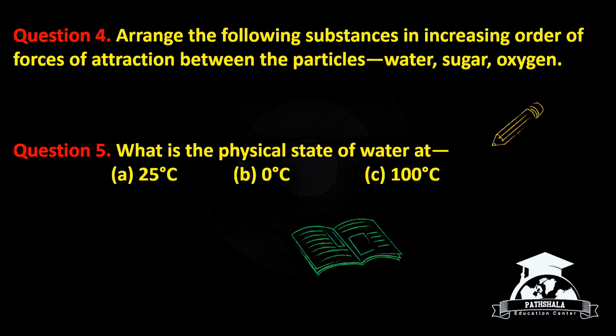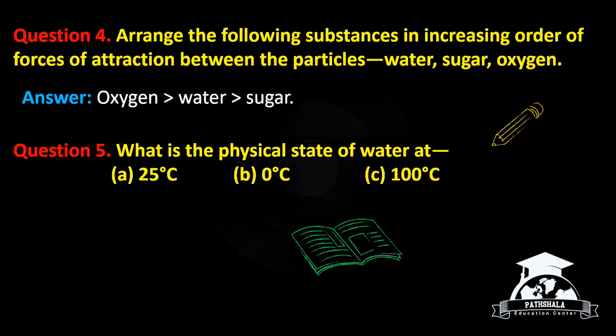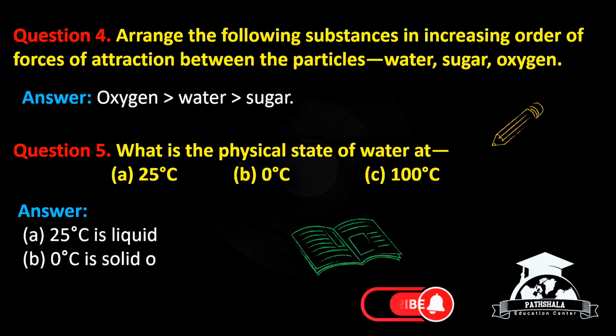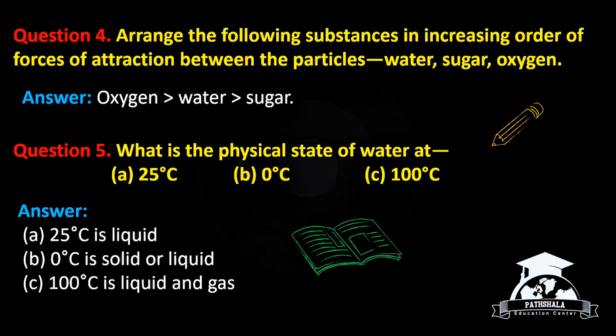Question number 4. Arrange the following substances in increasing order of force of attraction between the particles: water, sugar, and oxygen. Increasing order of force of attraction: oxygen has less force of attraction than water, than sugar. Question number 5. What is the physical state of water at 25 degrees Celsius? At 25 degrees Celsius, water is in liquid state. At 0 degrees Celsius, water is in either solid or liquid state. At 100 degrees Celsius, water is in either liquid or gaseous state.